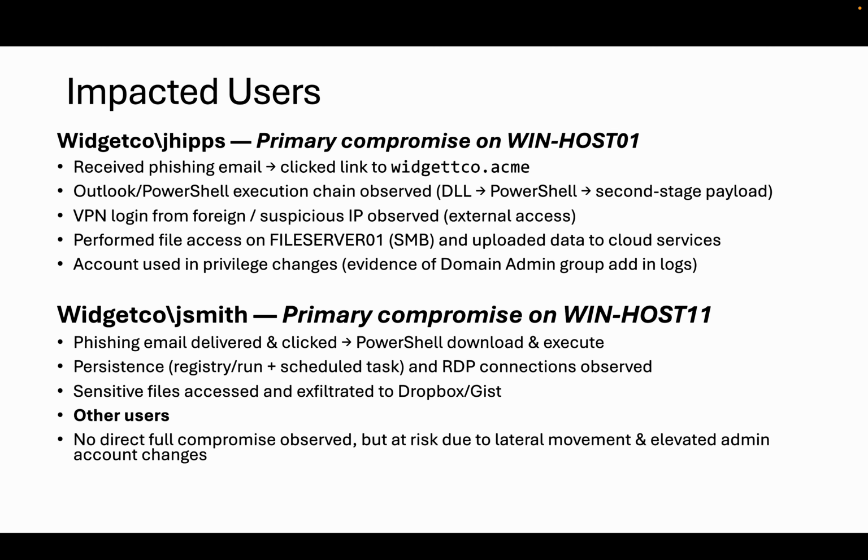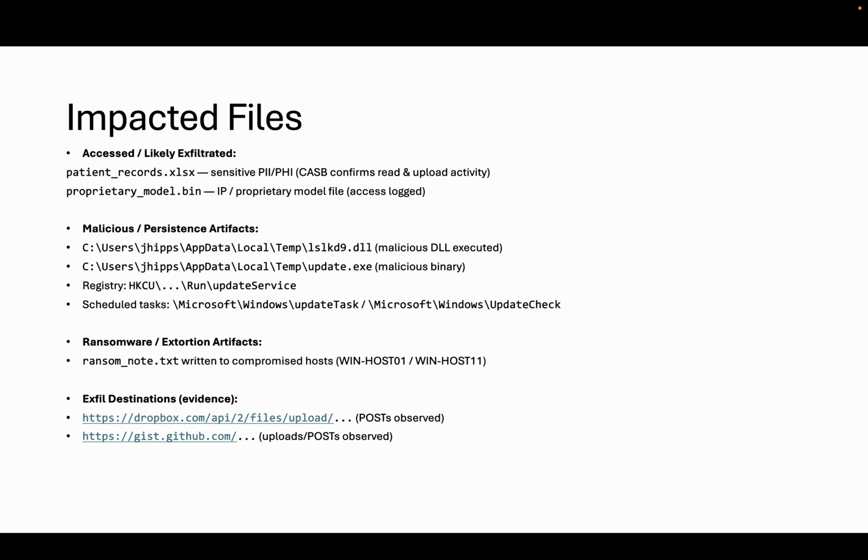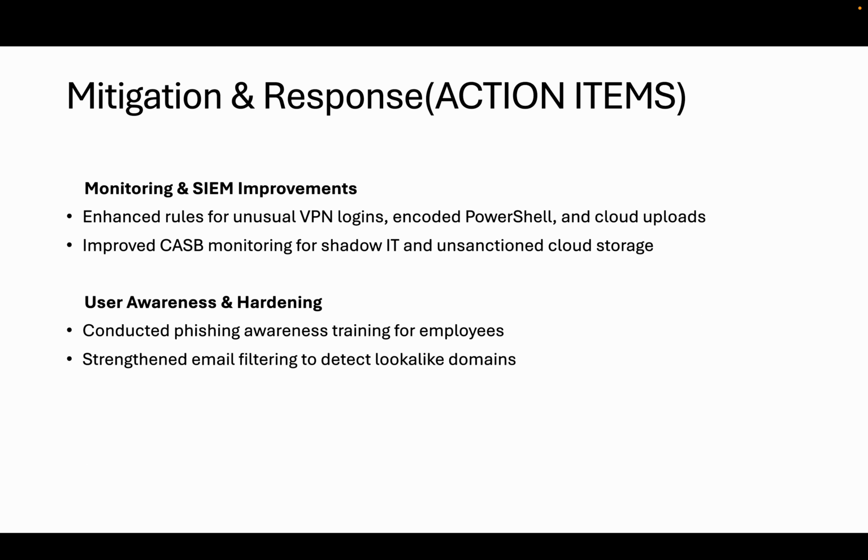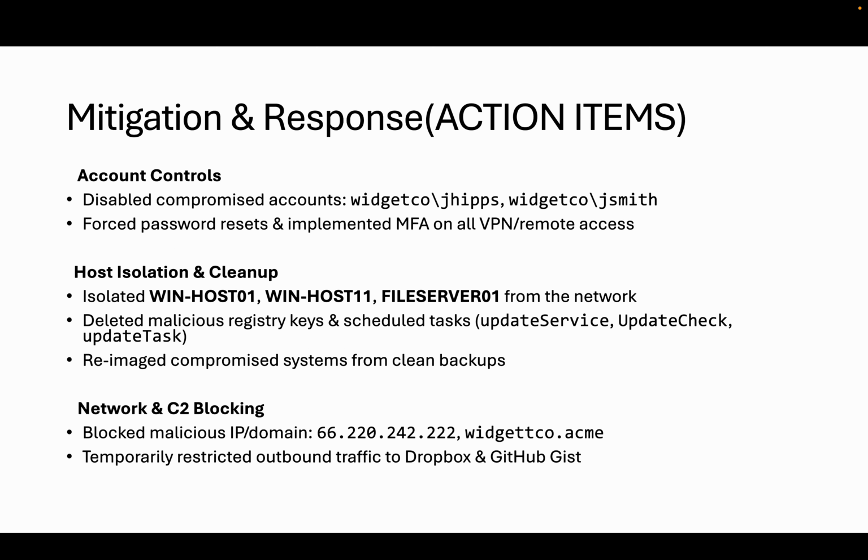Let's discuss the users that are impacted, which are Course and J. Smith. If you see here, these are the files that are affected by this problem. So we need to delete all these files and make sure we rotate keys for all these users. These are the files that we discussed in the previous slides. The possible mitigation is to remove access for both of these users and make sure to update the registry keys as well.